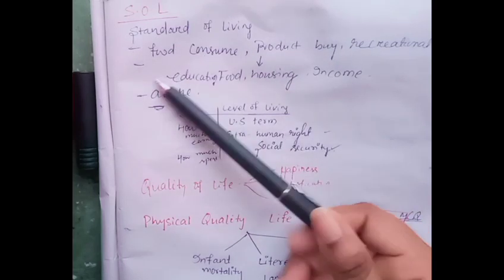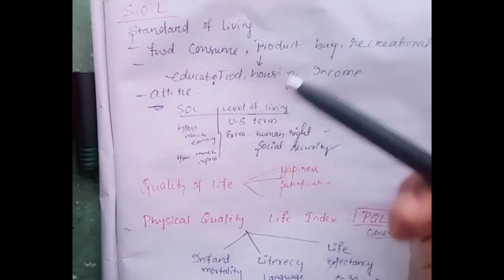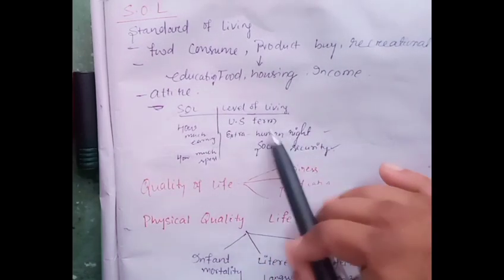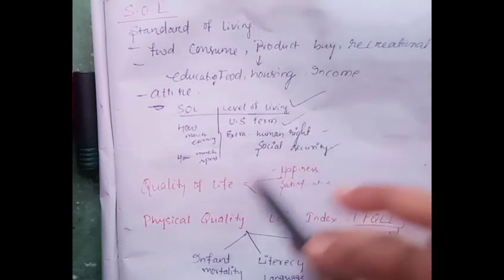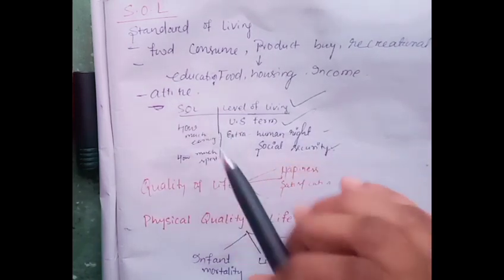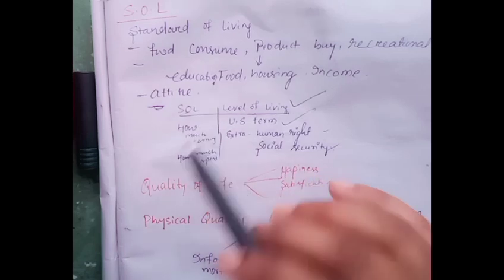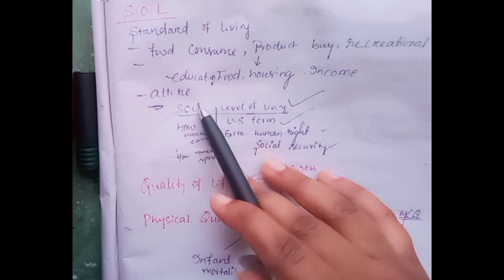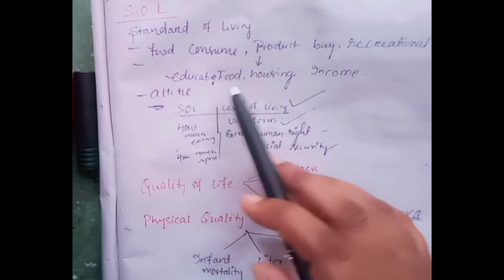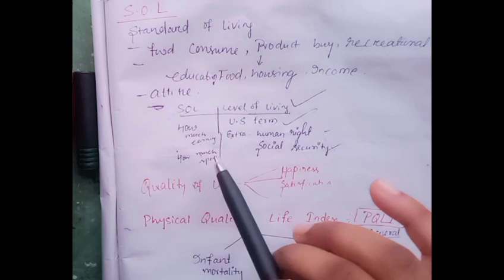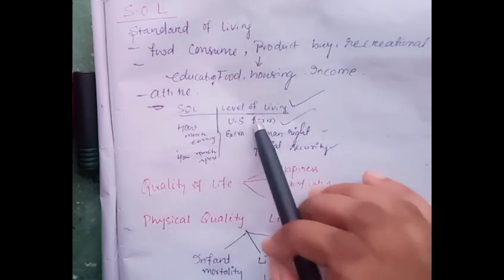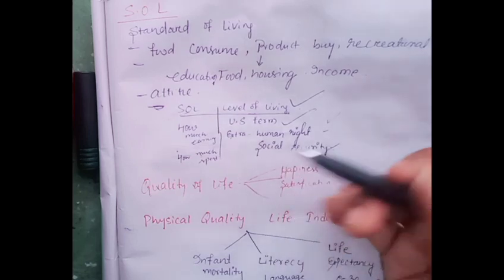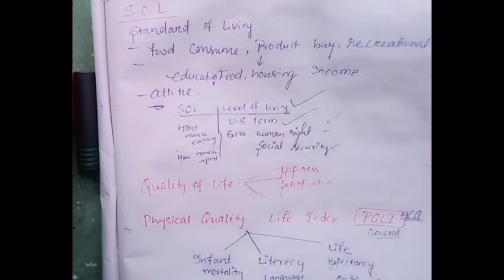Standard of living has two types, standard of living and level of living. Level of living is commonly used in US language. Standard of living, for example, is how much we earn and how much we spend, which determines our standard of living. So standard of living comes from our education, food, housing, and income. The level of living includes human rights and social security. These are common examples of level of living.